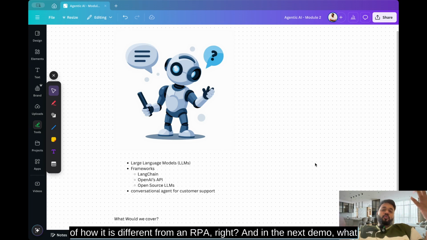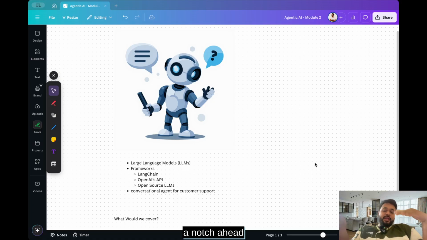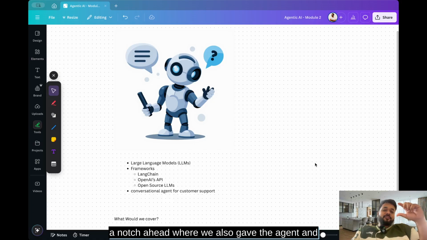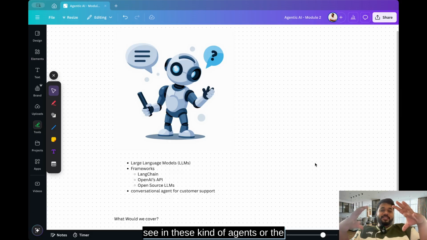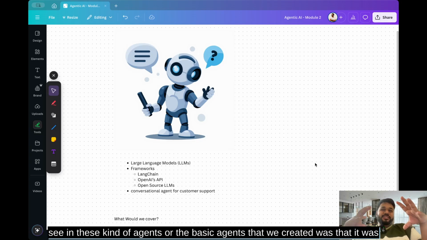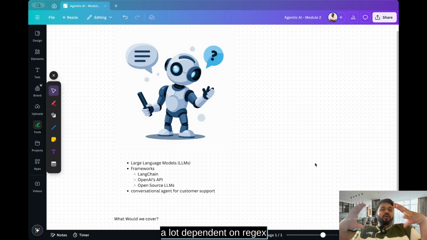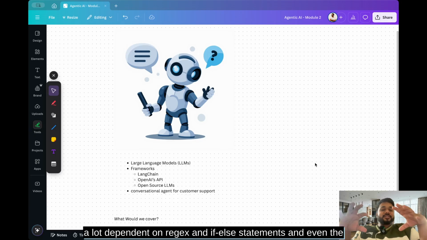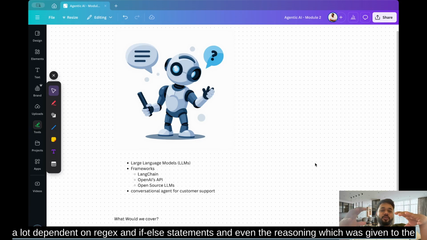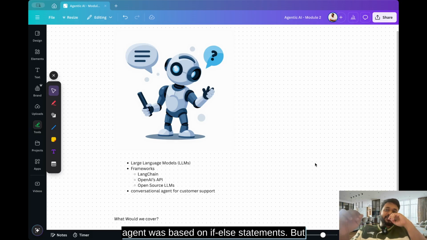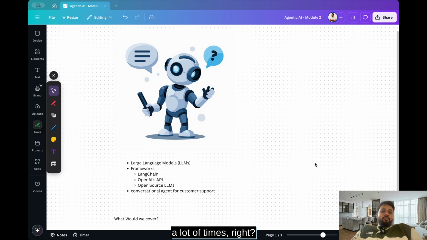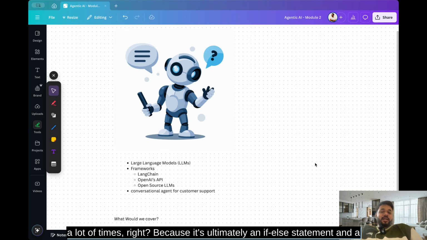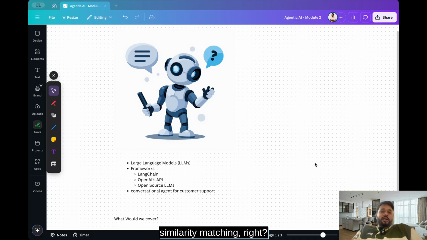And in the next demo, we went a notch ahead, where we also gave the agent reasoning power, right? But what you'll see in these kinds of basic agents that we created was that they were still quite dependent on regex and if else statements, and even the reasoning given to the agent was based on if else statements. And they would still fail a lot of times, right? Because it's ultimately an if else statement and a regex sort of similarity matching, right?